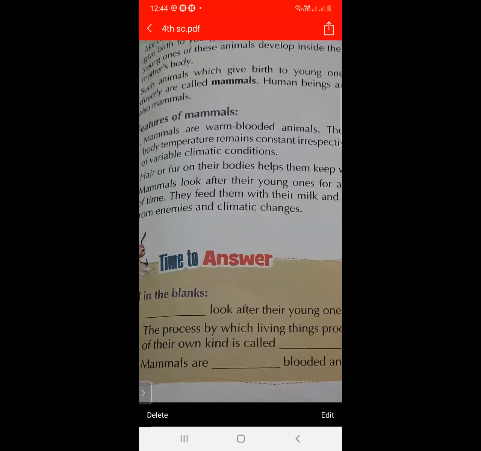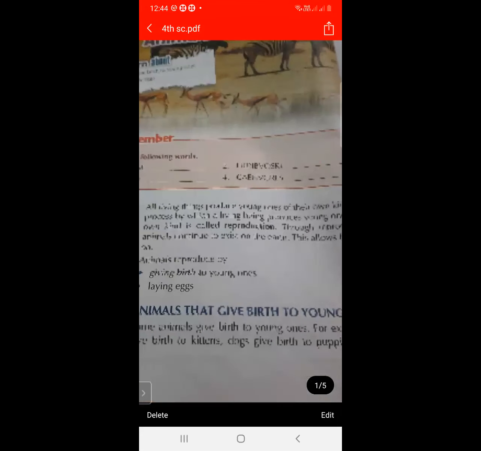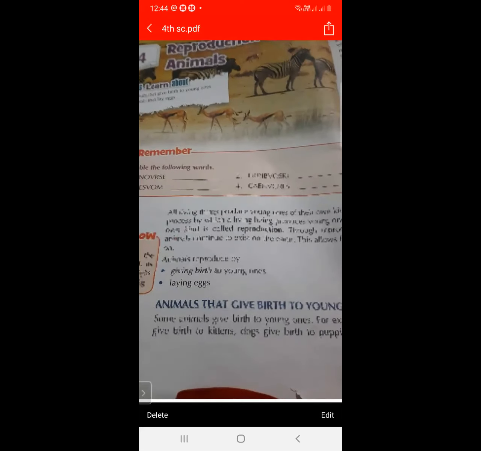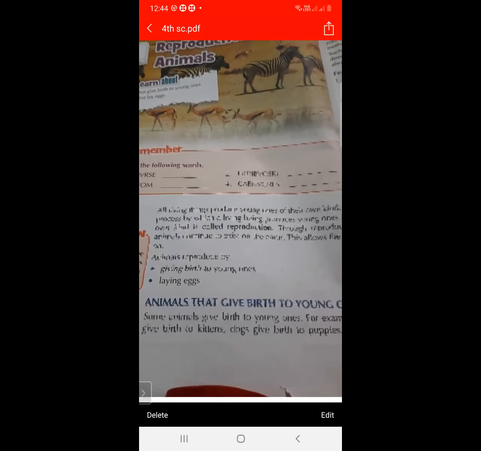So again, I am repeating, what do you mean by reproduction? The process by which young ones are produced is called reproduction. And reproduction happens by two methods: giving birth to the young ones, and laying eggs.